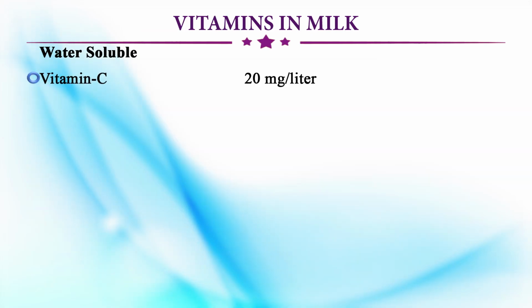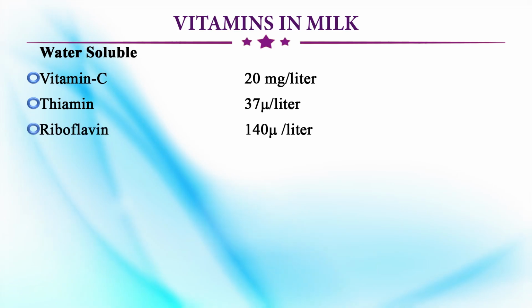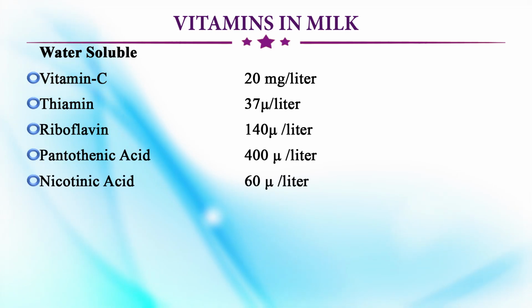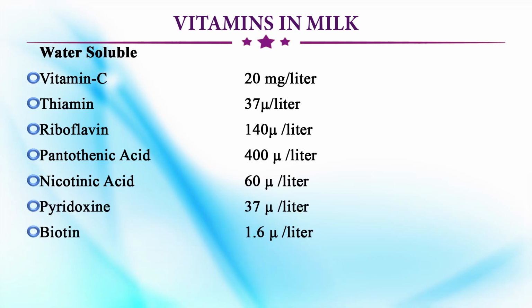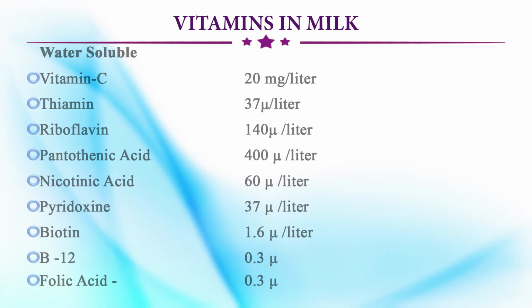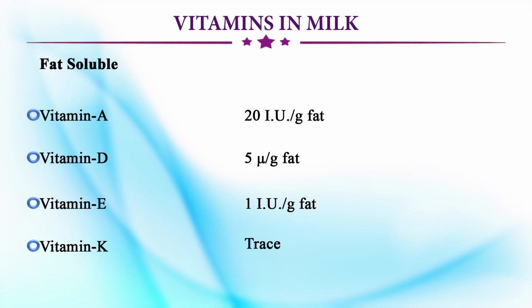Vitamin values also: vitamin C you can see, thiamine is also there, riboflavin is there, and pantothenic acid, nicotinic acid, pyridoxine, biotin, B12 and folic acid. So these are the vitamins. And similarly, the fat-soluble vitamins A, D, E and K. Now let us see what their advantages are.